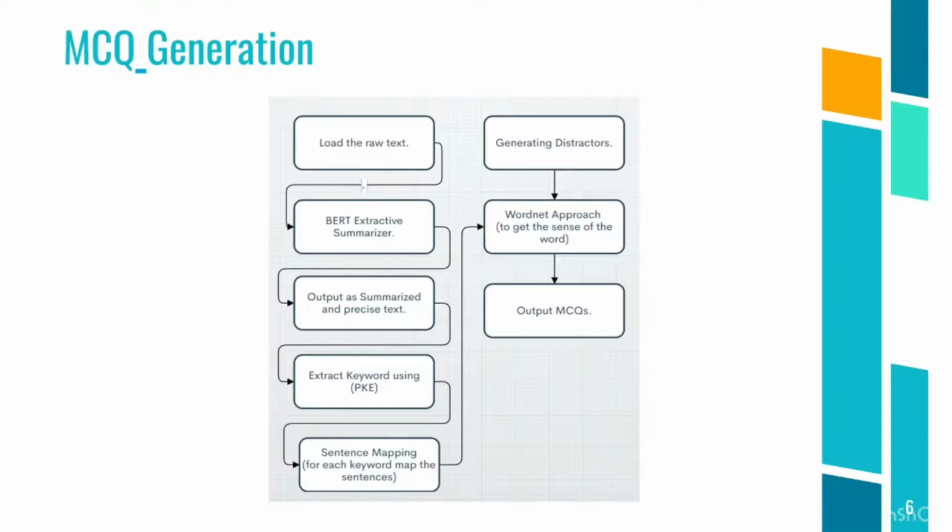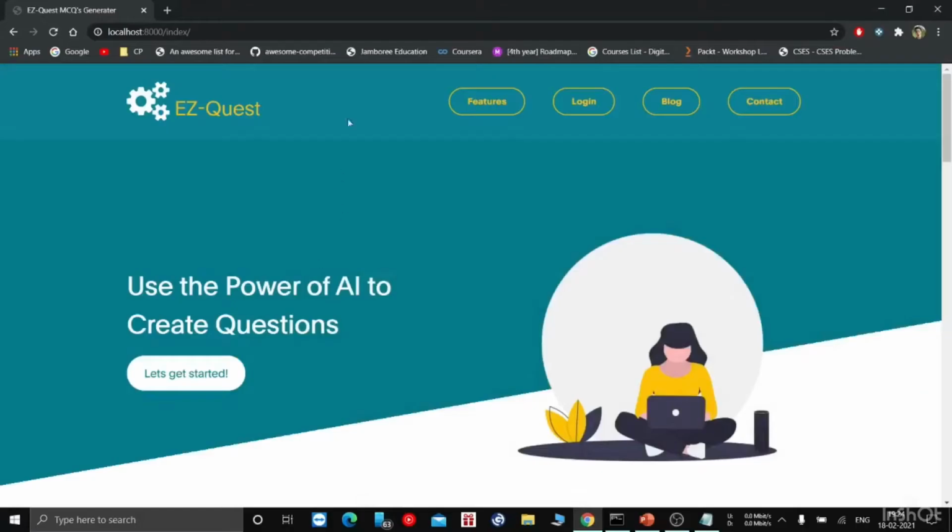Using a Python keyword extractor, we are going to extract some keywords. Your user can also select his or her own keywords which he finds should be given in the MCQ. After keyword selection, there will be sentence mapping for every keyword. Then here comes the most difficult part, generating the distractors. For generating distractors, we are going to use the WordNet approach, that is, to get the sense of that word in that sentence. So this is the web application, EasyQuest.